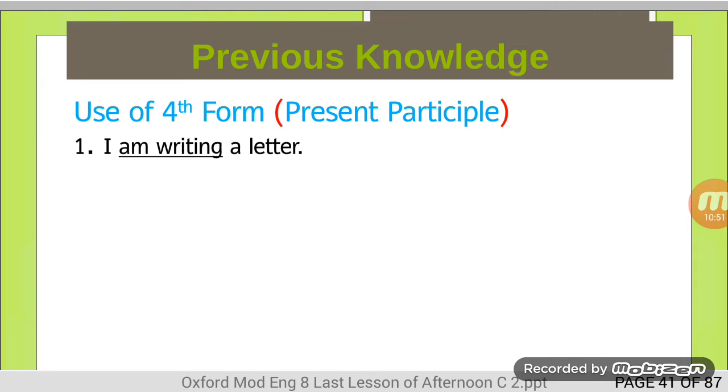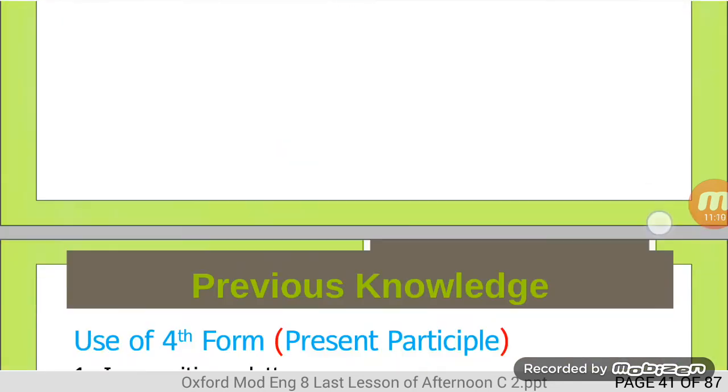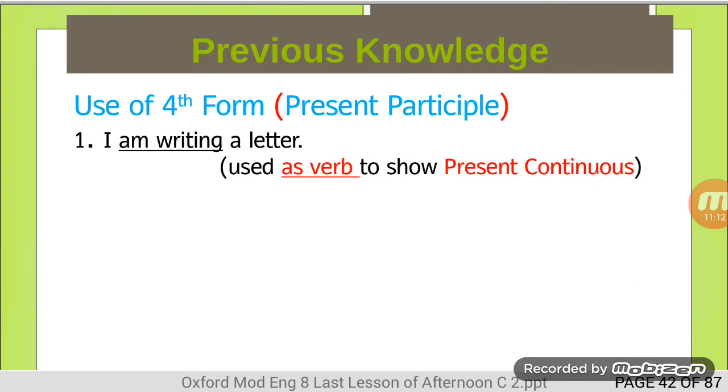I am writing a letter. The first example, I am writing a letter. The ing form is called present participle form, and here it is used to show present continuous tense. I am writing, present continuous tense. Used as verb to show present continuous tense.